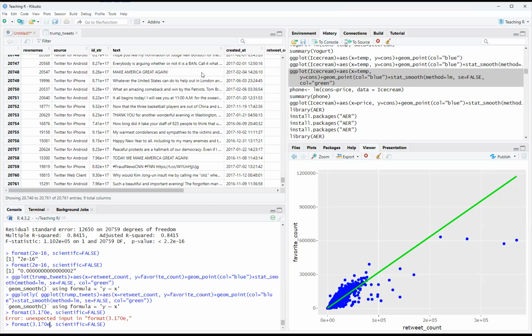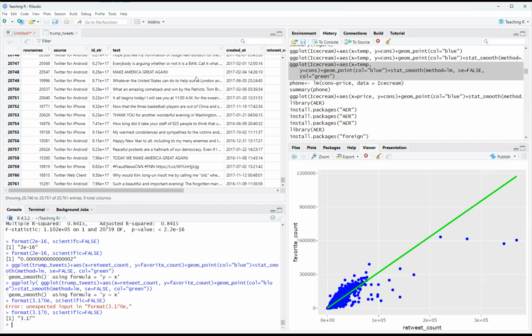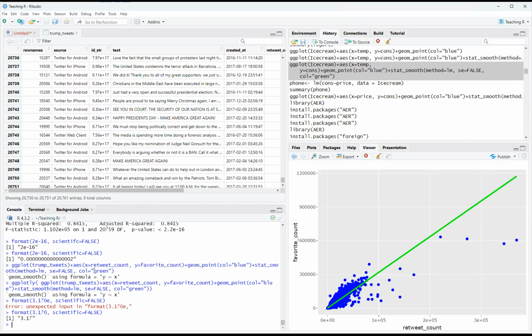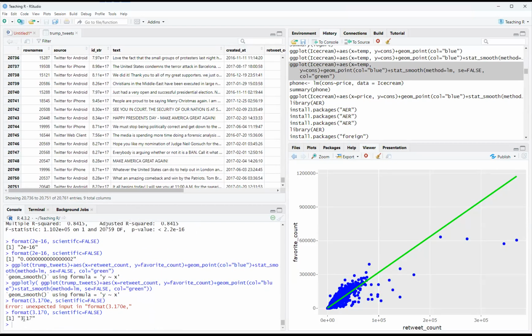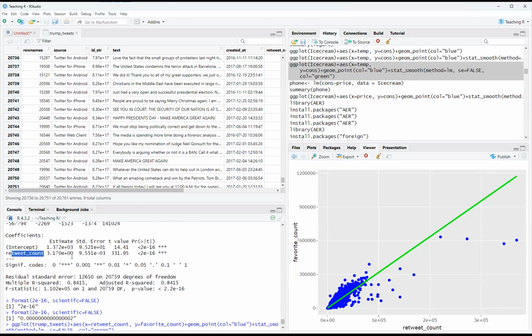So I got to get rid of that E. And you see 3.17. So that's basically saying for every retweet, on average, you get an increase of 3.17, sorry, favorited. That's pretty good, right? So for every one, you get this 3.17 average favorites. So we're learning about the practical value. That's the slope of the line kind of going up.